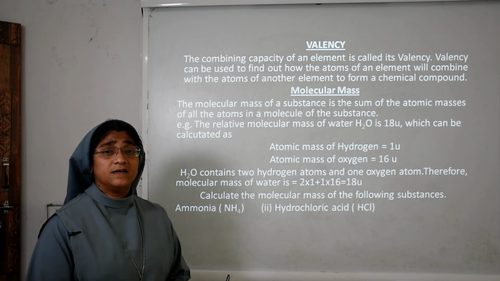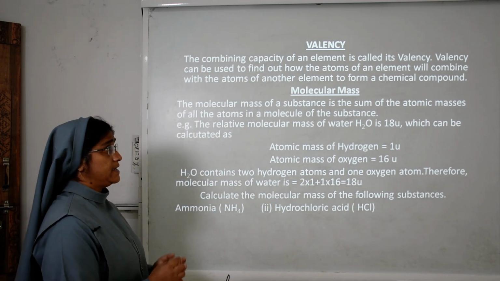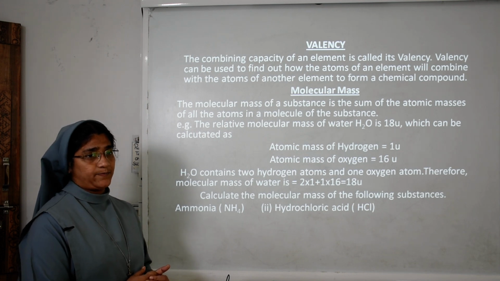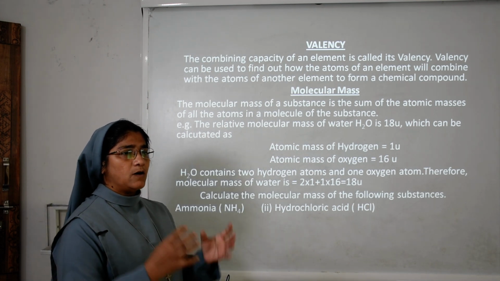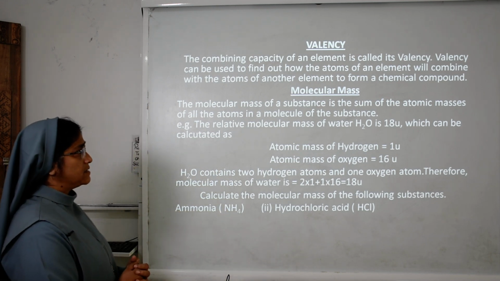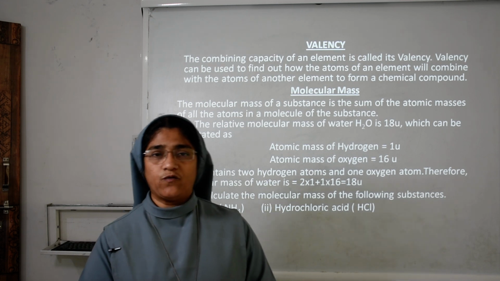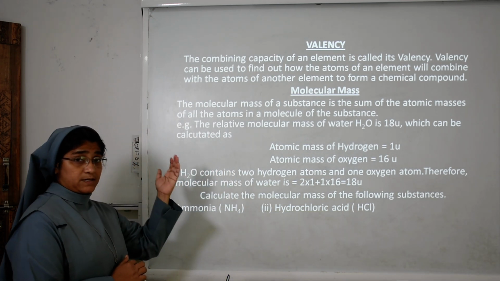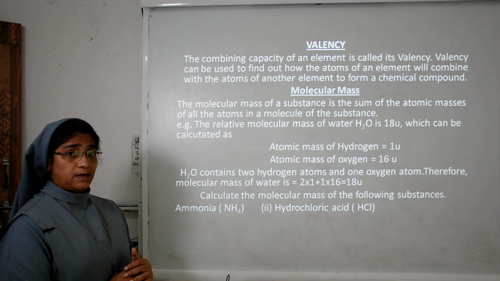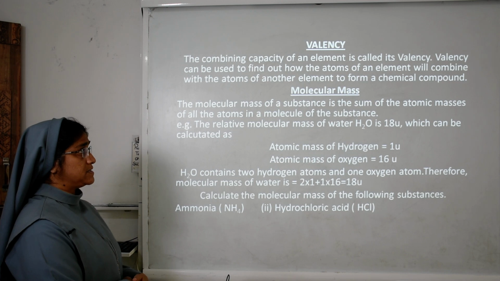So our topic today is valency. Valency means the combining capacity of an element. Valency can be used to find how the atoms of an element will combine with the atoms of another element to form a chemical compound. We will study more details about valency in the next chapter.